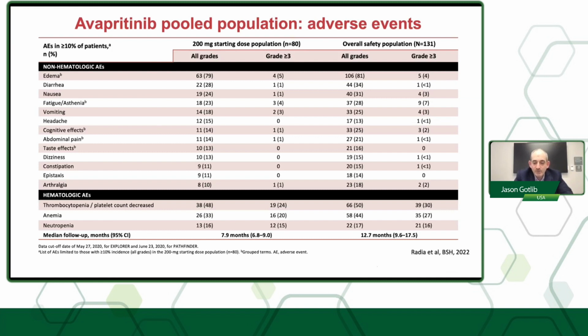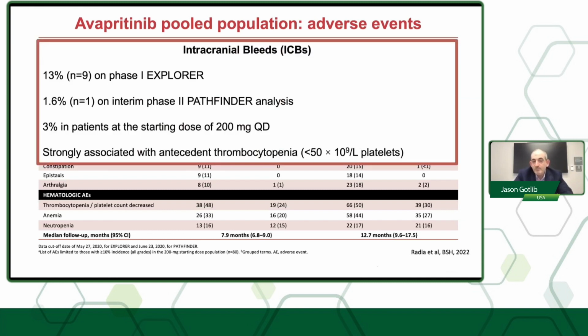I would say that the most important issue with the drug was the identification of intracranial bleeds in the phase 1 EXPLORER study. Because of this, the FDA mandated that subsequently patients who were enrolled in the study have to have a platelet count of greater than 50,000, because lower than that, there seemed to be an association with low platelet count and bleeding.